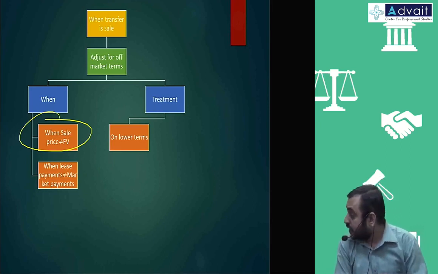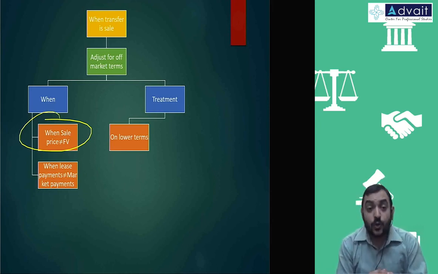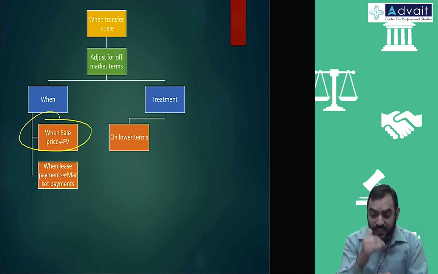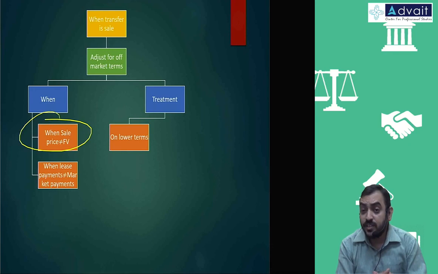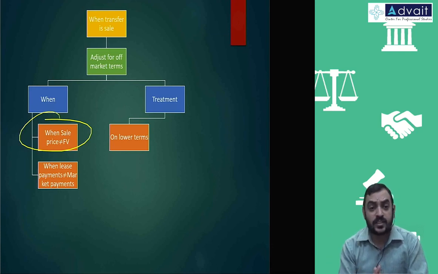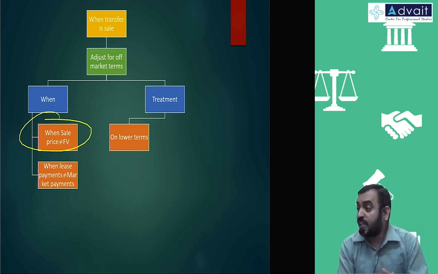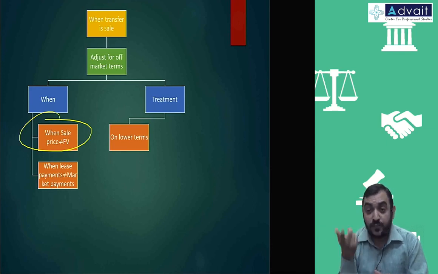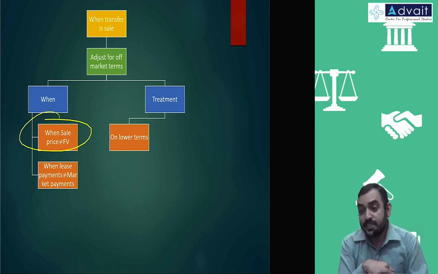You are selling at a lower amount, but in the market the fair value is high. Why do you think you sell at a lower amount? If you go to the market, you would have sold at a higher price. Why do you go for this disadvantaged position? Because the other person is ready to give you the asset back on lease. So this lower amount of sale is connected with the lease taken back.